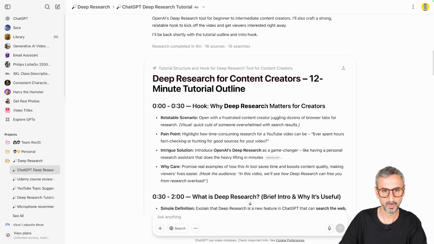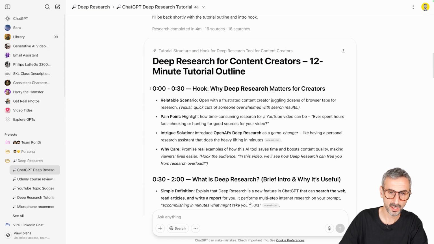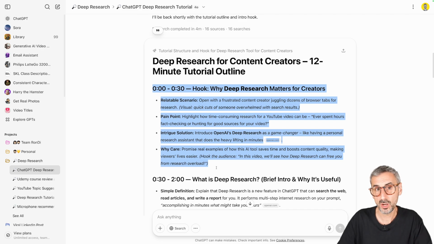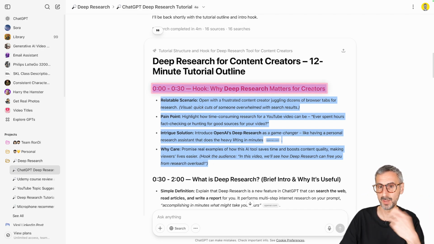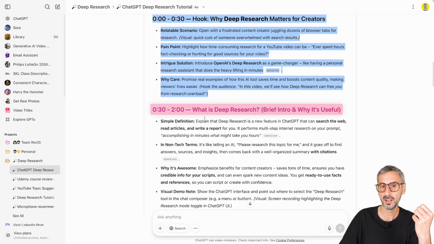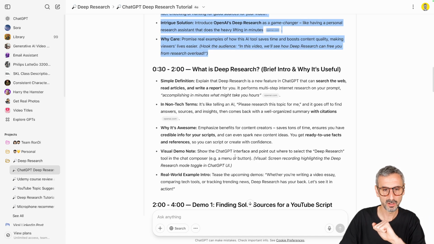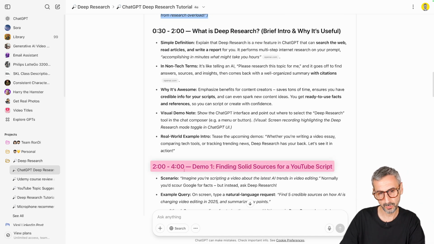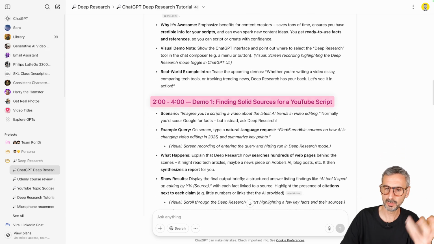So this nice report, Deep Research for Content Creators. Okay, so that is the title of the tutorial, 12-minute tutorial outline. So it gives me a step-by-step structure, I would say, for creating my tutorial. Hook, why deep research matters for creators. Then we have what is deep research, brief intro and why it's useful. So that's kind of what we did at the beginning of this video. Then 2 to 4 minute mark, demo 1, finding a solid source for YouTube script, etc., etc.